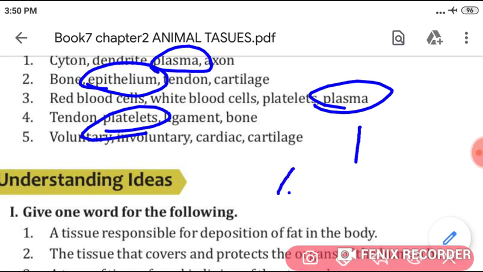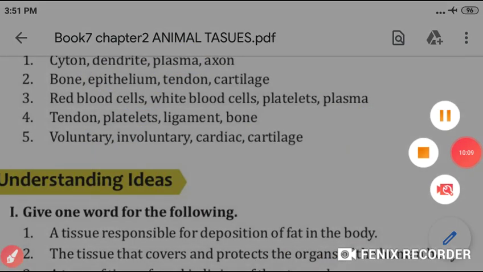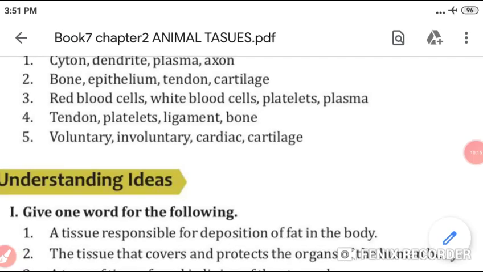Next, write, fifth, voluntary, involuntary, cardiac and cartilage. Here you underline, circle the word cartilage and here you write, it is the type of skeletal tissue, while other are types of muscular tissue.